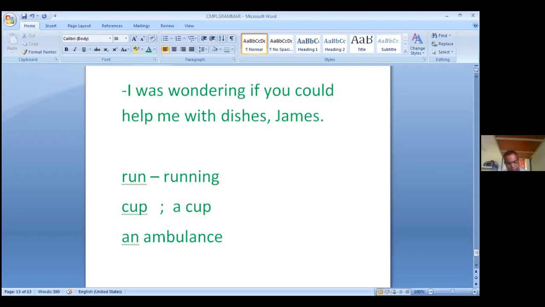Abstract nouns can be countable. Look here. A conversation. A very important study we are doing. Conversation is an abstract noun, right? But it can be countable.